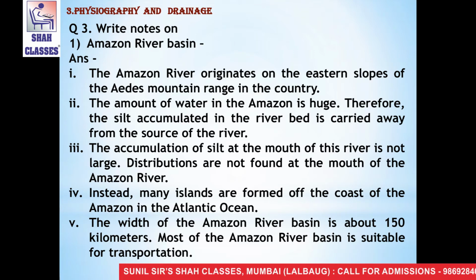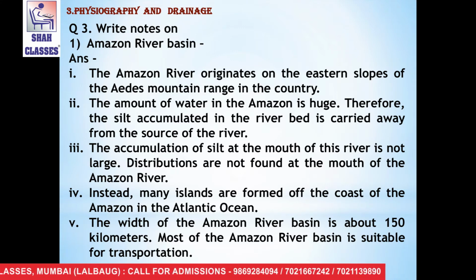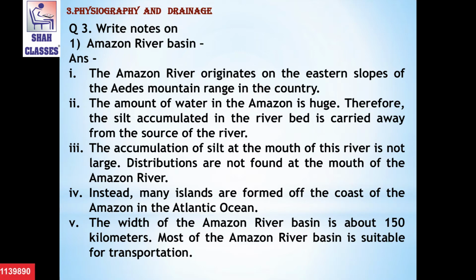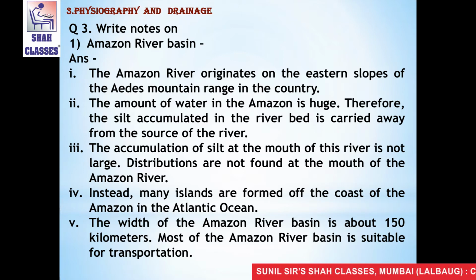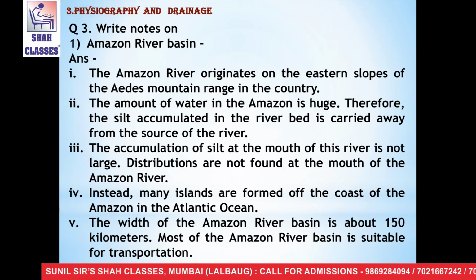Therefore, the silt accumulated in the river bed is carried away from the source of the water. The third one is the accumulation of silt at the mouth of this river is not large. Deltas are not found in the mouth of the Amazon River. The fourth point is instead many islands are formed off the coast of the Amazon in the Atlantic Ocean.